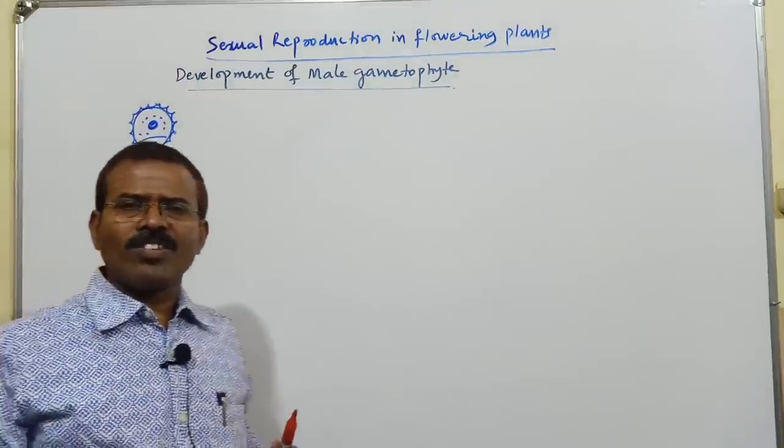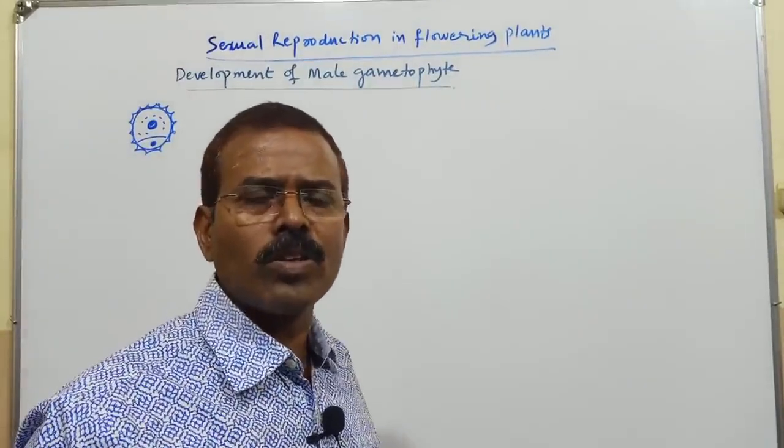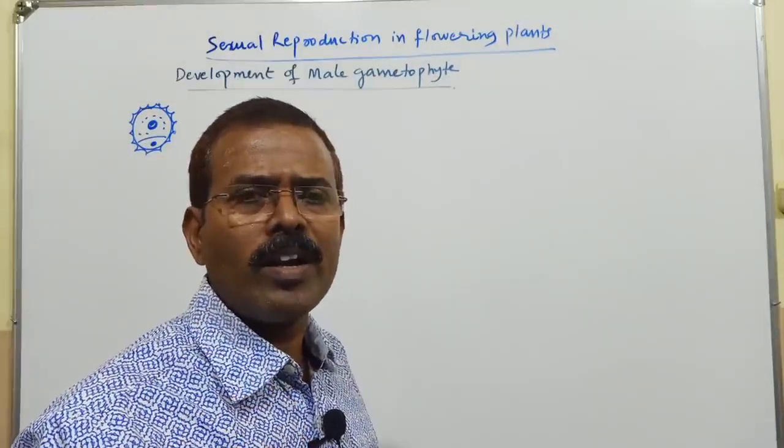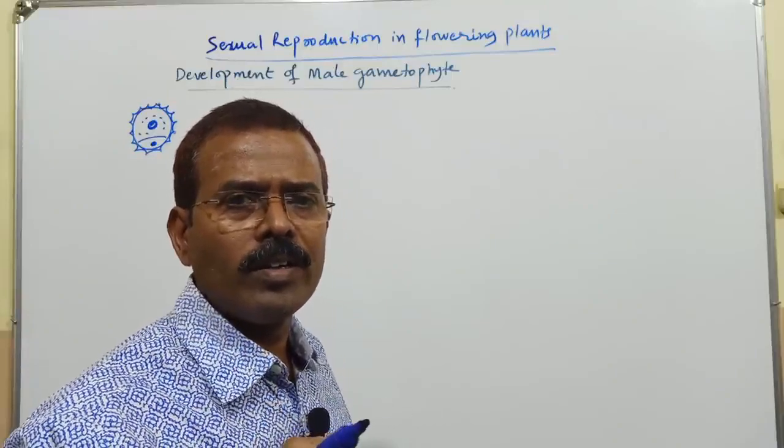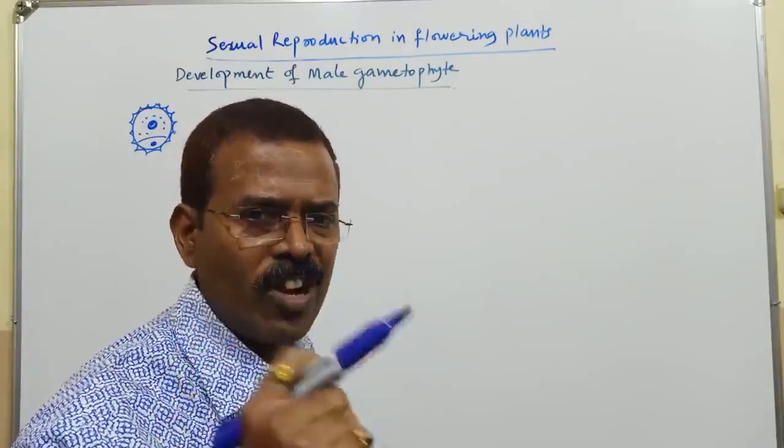in 60% of the angiosperms, when the pollen grain is pollinated onto the stigma of the flowering plant, it will be in the two-cell stage.